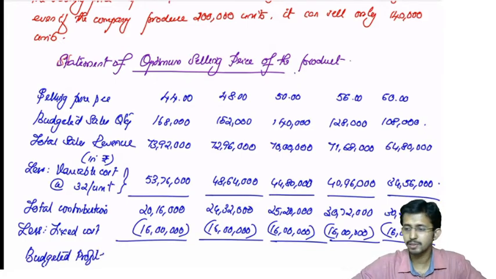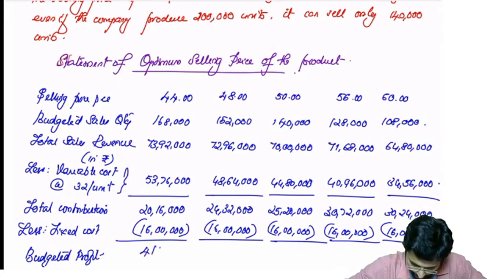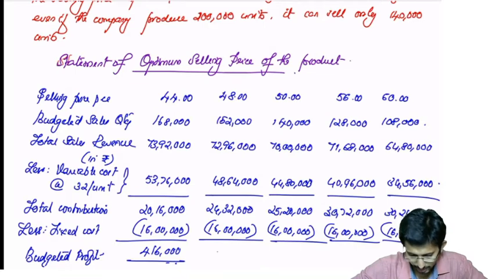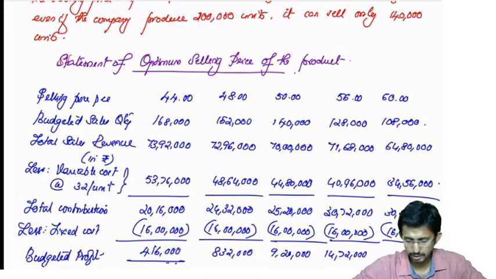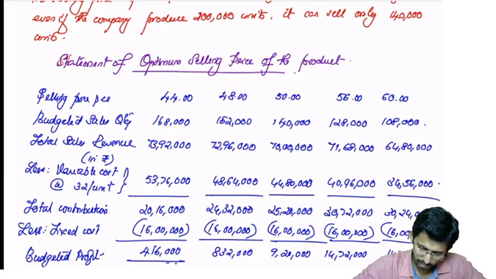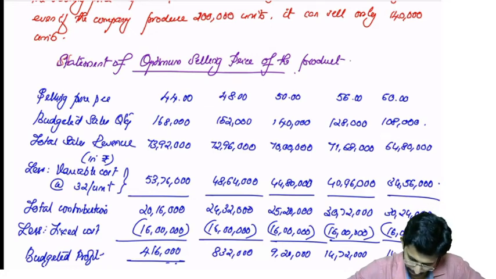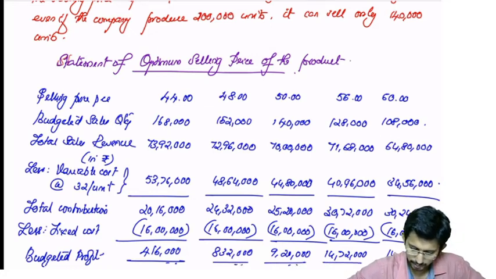Budgeted profit in the first case it will be 4,16,000. Second case 8,32,000. Then 9,20,000. Then 14,72,000. And the last one is 14,24,000. That is the profit. Okay.